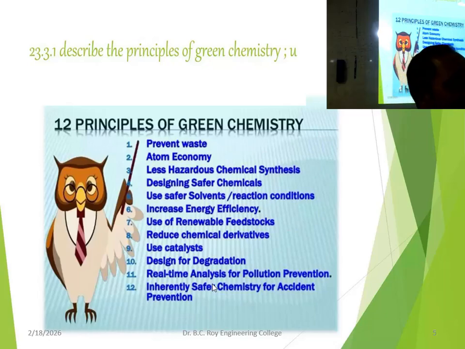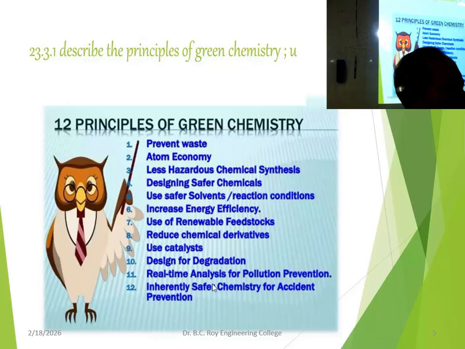Chlorinated hydrocarbons as a solvent are toxic. Chlorinated hydrocarbons should be avoided. Chlorinated hydrocarbons: methyl chloride, methylene chloride, chloroform and carbon tetrachloride. These are called chlorinated hydrocarbons. So this type of solvent are avoidable.